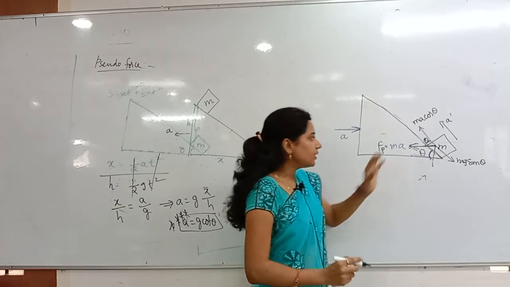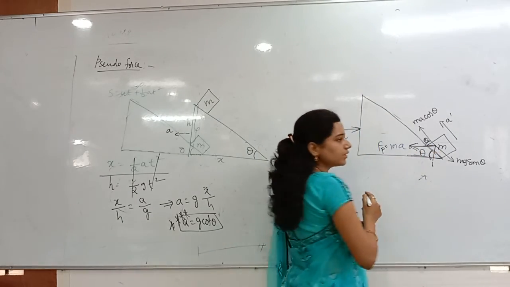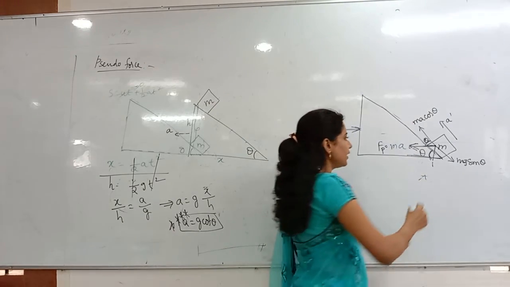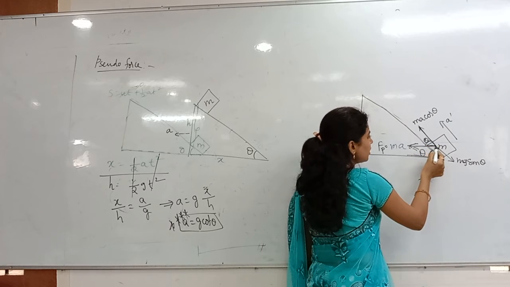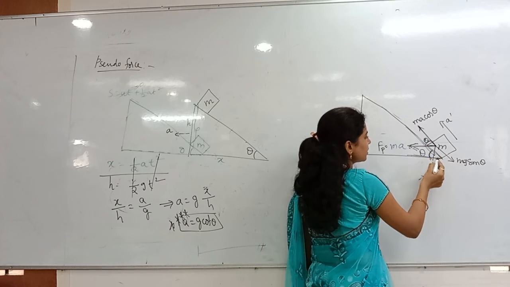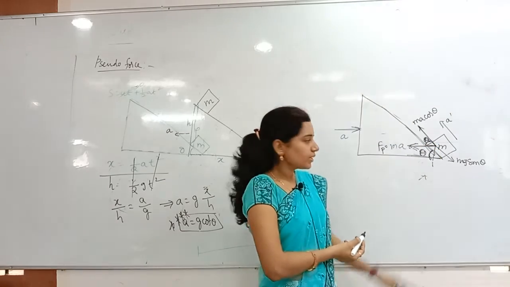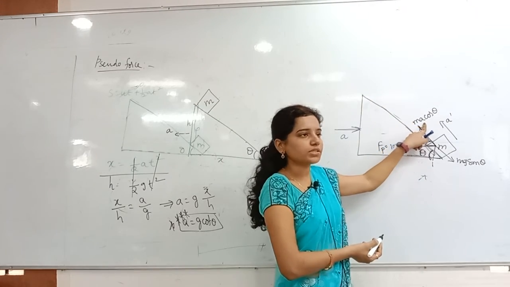Whenever this is acting along the negative x-axis, this is horizontal, this is horizontal. Then you want to take the components of MA, I can take parallel to the inclined plane. If this is horizontal and this is parallel to the inclination, and this angle is theta, this angle also is theta only. Then this is MA, this is theta, so this component will be MA cos theta.